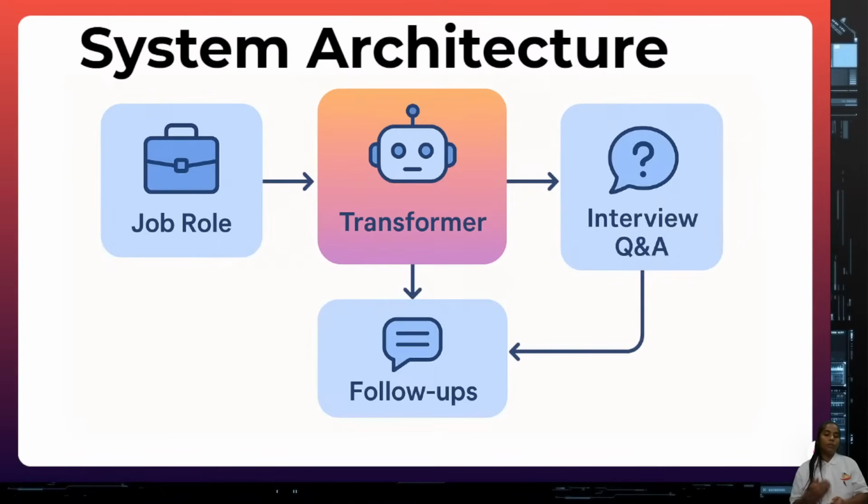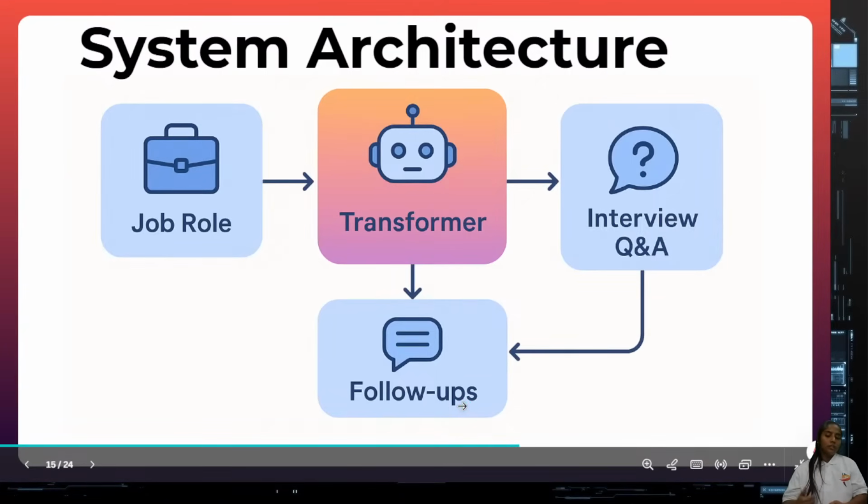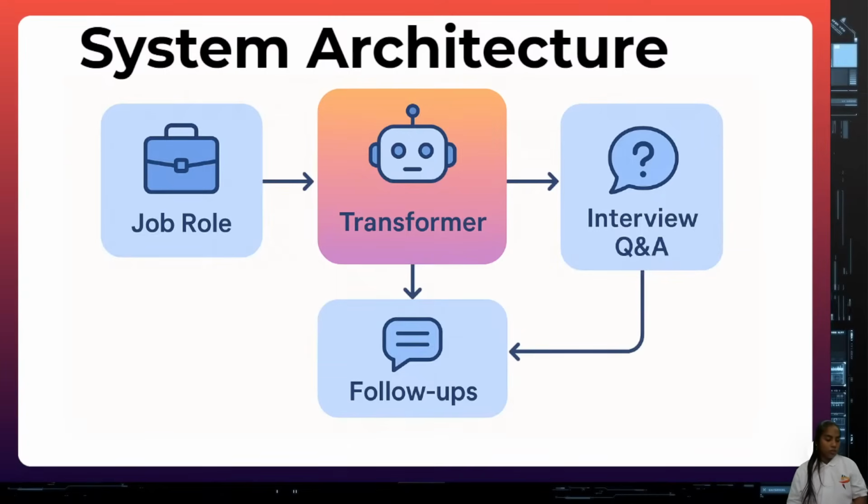It may not be exactly a transformer. Sometimes people use a transformer, some people use a recurrent neural network, some people use variational autoencoders. That is a different thing, which model they use in the background. Then later you can see interview questions and answers and follow-ups. If you want the follow-up, it can do that sometimes. It's not mandatory for the follow-up. So that much importance will be there with this option. That is the main system architecture here.